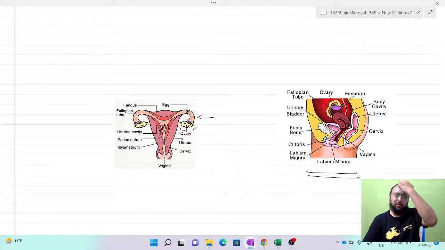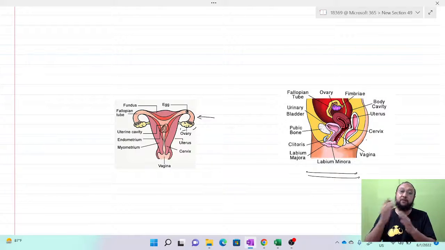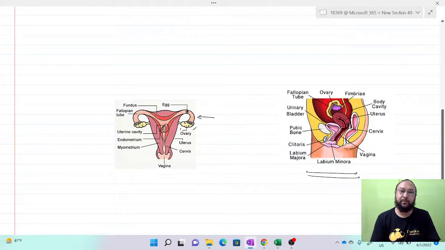The clitoris is a node-like structure present just above the vagina and plays an important role in sexual excitation. The labia majora and labia minora are fold-like structures present around the vagina. The cervix is just after; this part is the cervix. You can see this one.